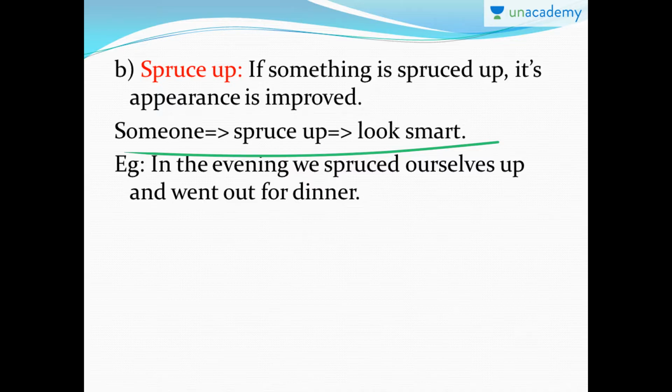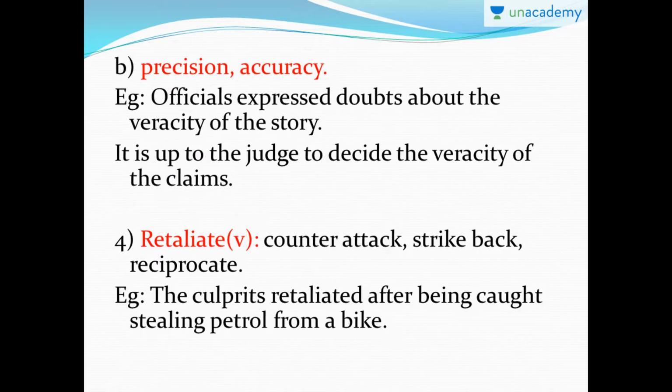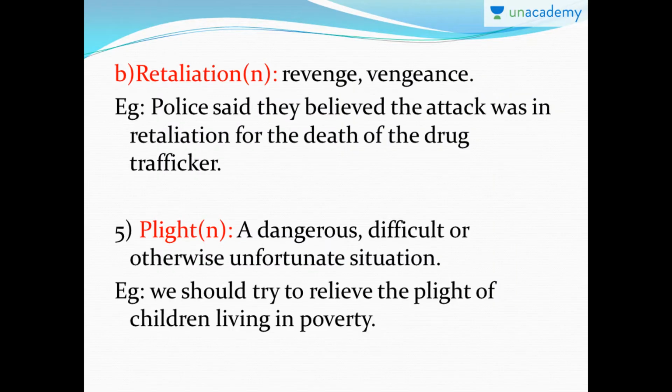Okay, so let's see what are the words we learned today. Just a quick recap. Picturesque is an adjective that means visually attractive or which is very charming to the eyes. Next one is varsity, which is a noun that means university. Veracity is a noun which means truthfulness or honesty. Retaliate is a verb which means to strike back or to counterattack those who have caused you harm. Retaliation is a noun, the synonyms for which are vengeance, revenge and vendetta.